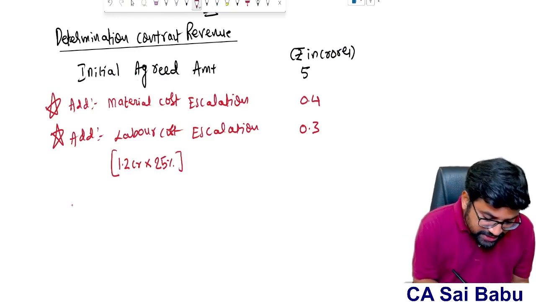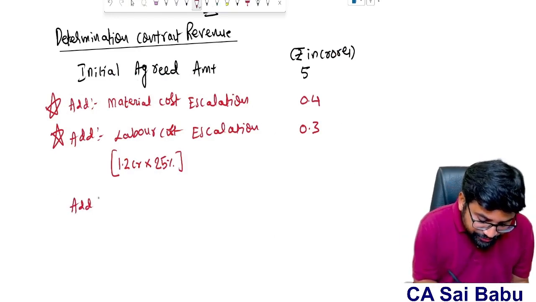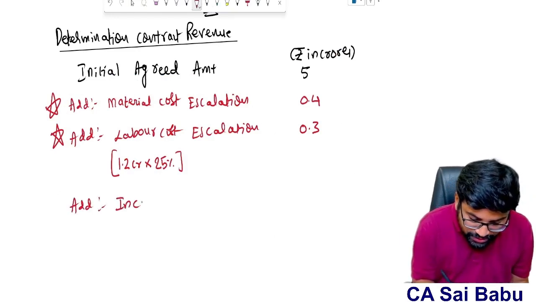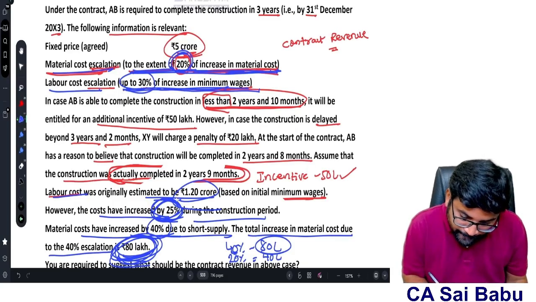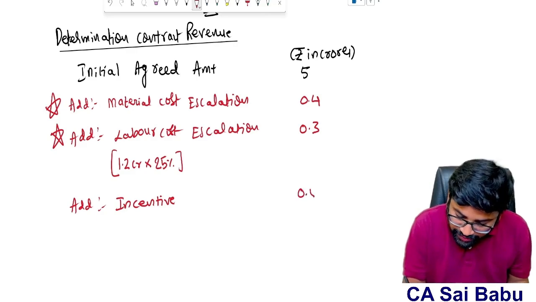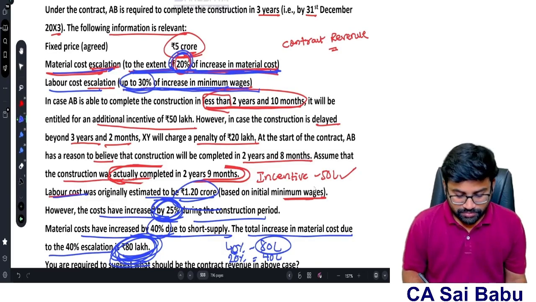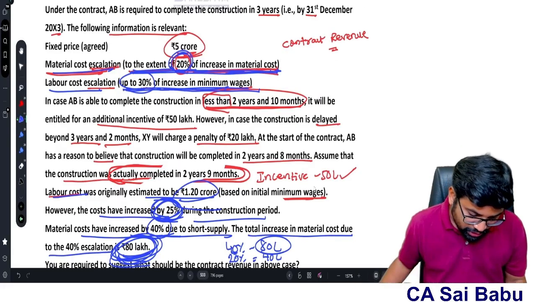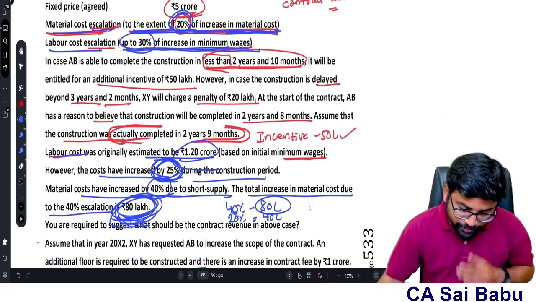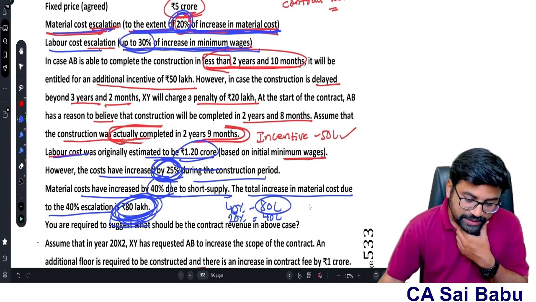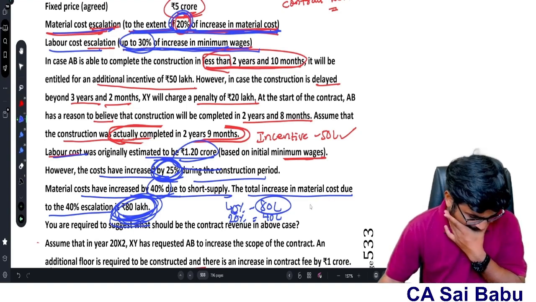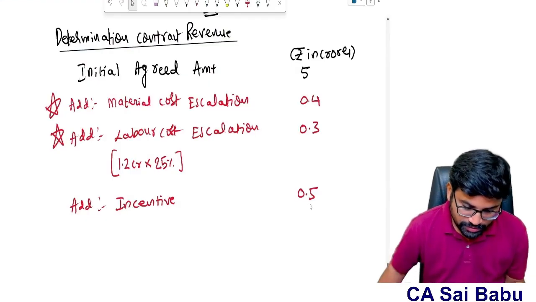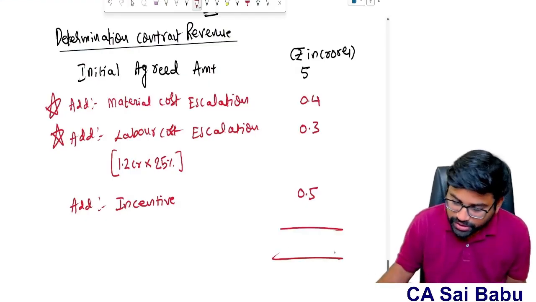Nothing. But there is an incentive, right? How much is the incentive, sir? 50 lakhs. So 0.5. So I think that's it. Any penalty here? No penalty, because we completed the contract in time. That's it. So therefore, what is the contract revenue?